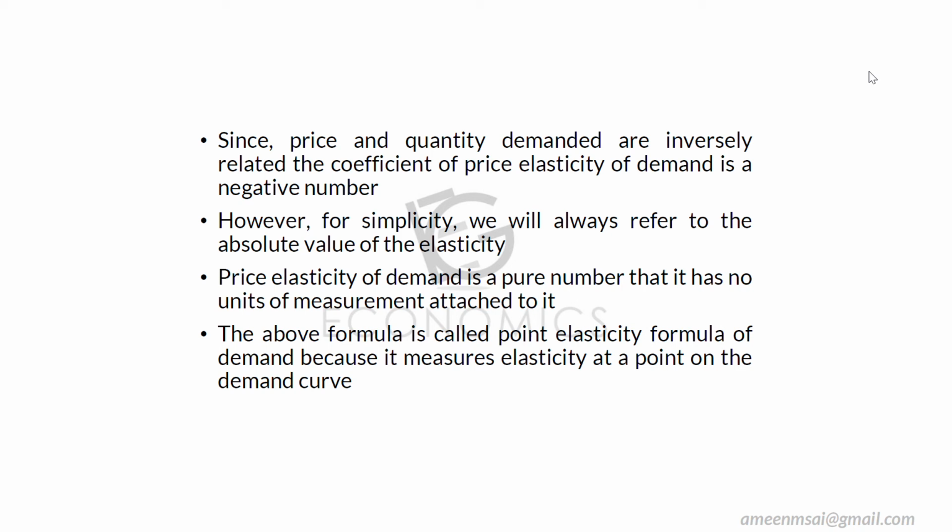It measures elasticity at a point on the demand curve. When we take the demand curve, we select a particular point and measure the price elasticity at that point. That's why we call it the point elasticity formula.